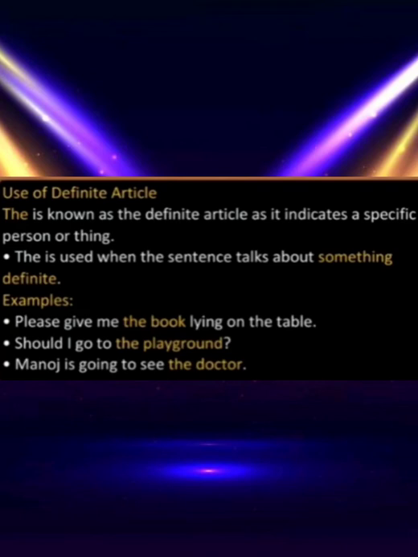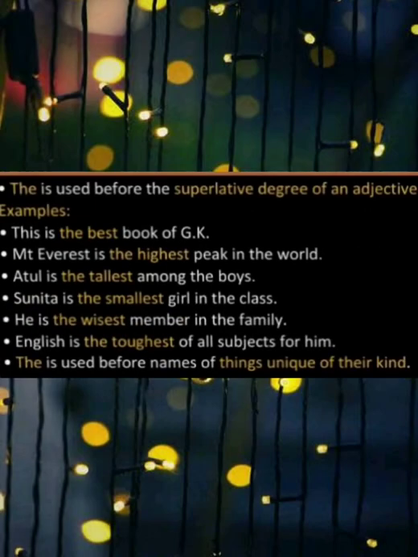Examples: please give me the book lying on the table. So we are talking about the specific book in this example. Should I go to the playground? Manoj is going to see the doctor. So in these given sentences, we are talking about specific things. I'm going to tell you the uses of the.